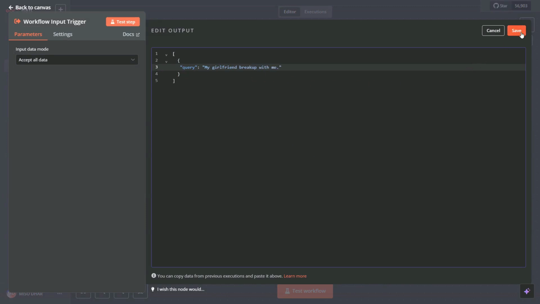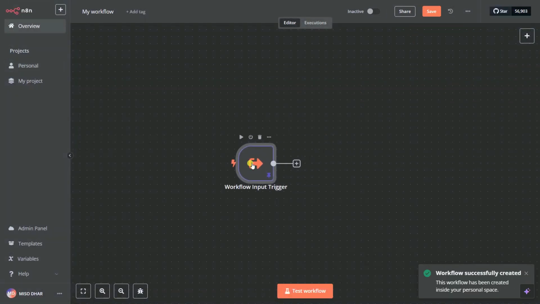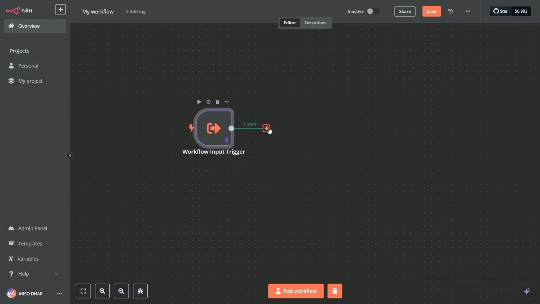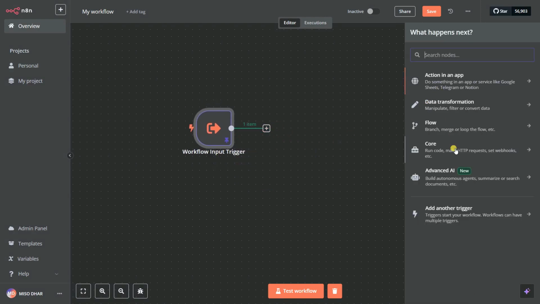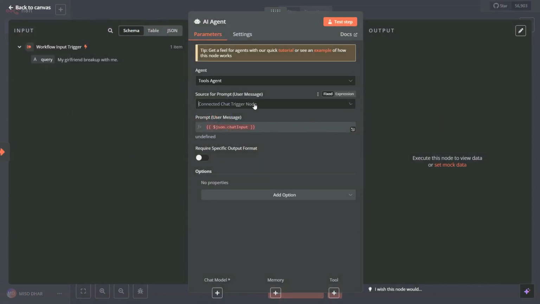So click on save, and back to canvas, and also click on save here. Now you can see our workflow is triggered. We can click on here to check this out. You can see the node is executed successfully. Now in here we can add our AI agent. So click on advanced and click on AI agent. You can define below, and you can paste in here our query.